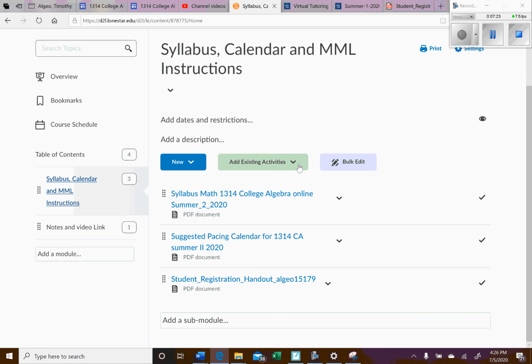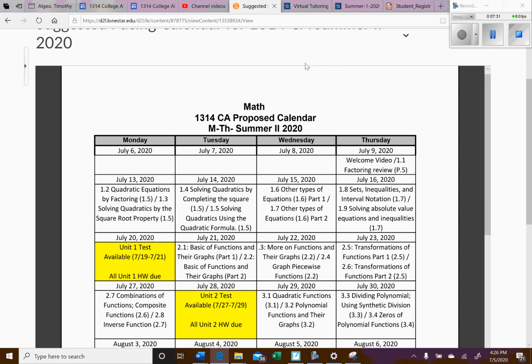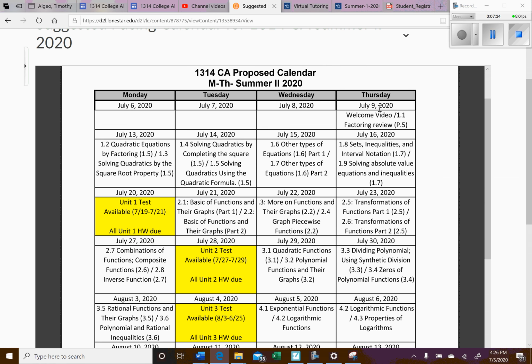Okay, so let's go back here and look at the pacing calendar. So here's our calendar. We're starting on a Thursday, which is kind of weird. Basically, you can go as fast as you want, but this just gives you an idea of how you could pace yourself. On Thursday, you'll want to watch this video and get your MyMathLab set up and all that good stuff. And then you'll want to go ahead and complete the 1.1 factoring review. There's a video and there's an assignment. Once again, we'll go over where the videos and assignments are in a little bit.